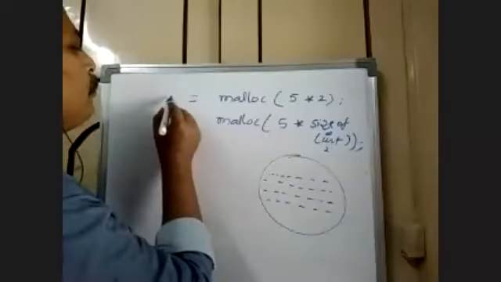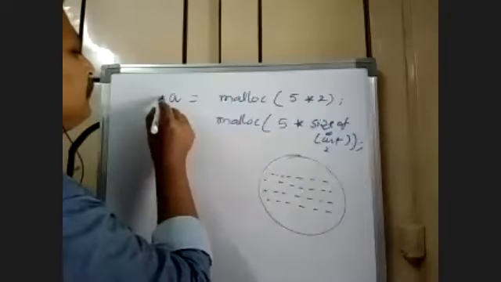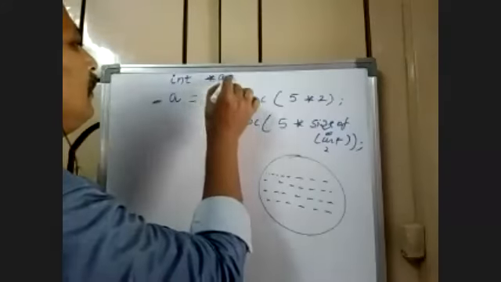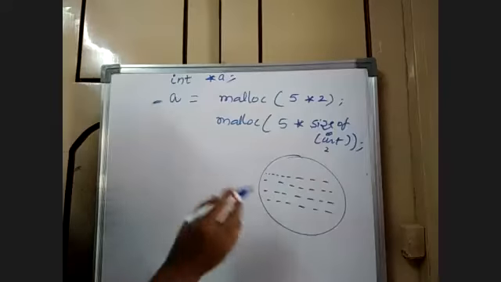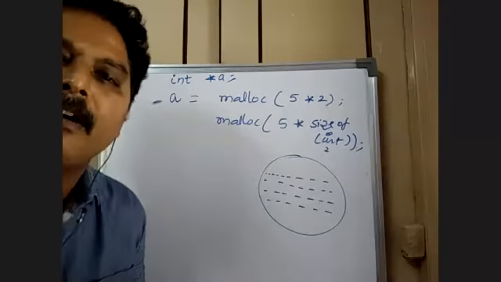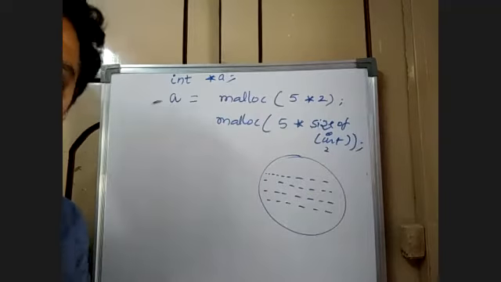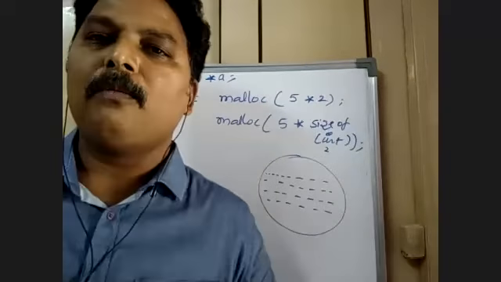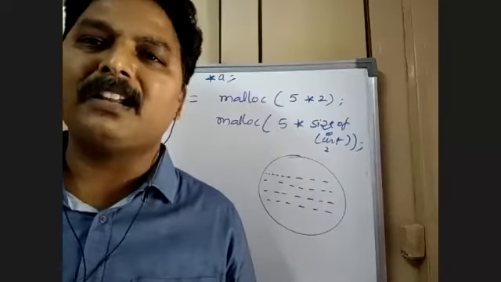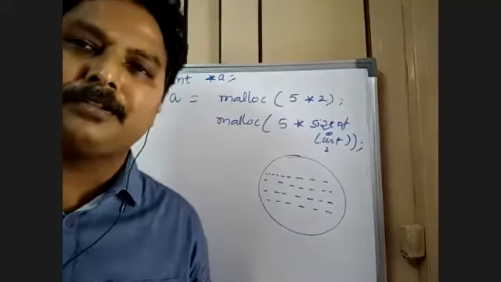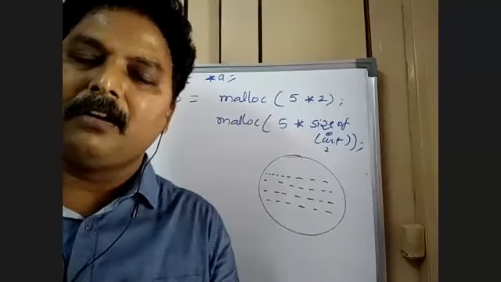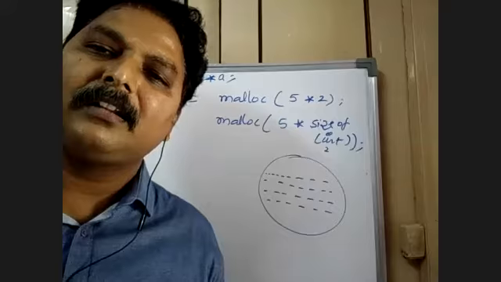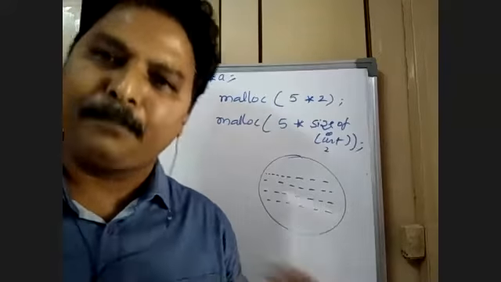Addresses can only be stored in pointers. Dynamic memory allocation requires pointers because the memory allocation function always returns an address, and you store that address in a pointer.